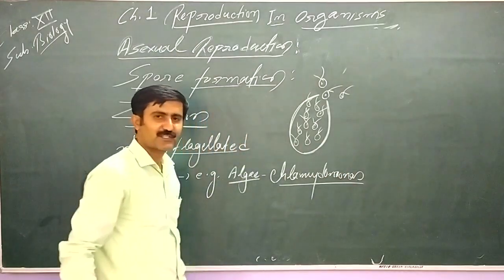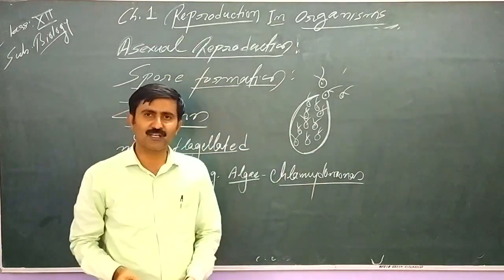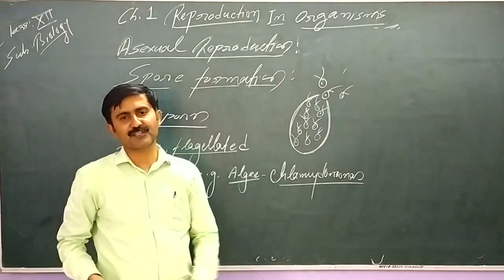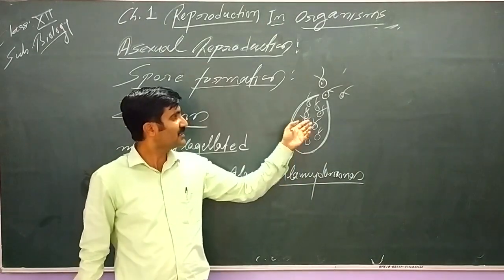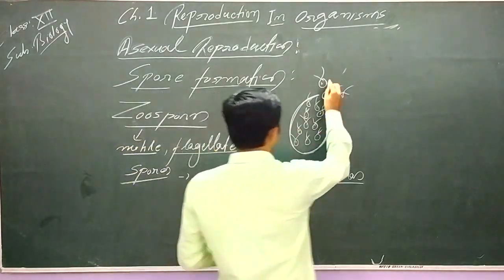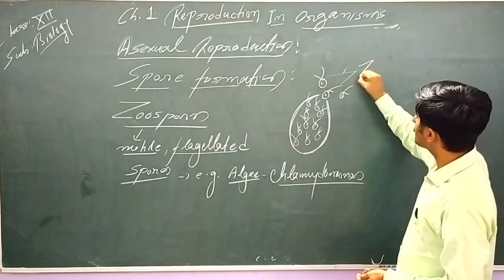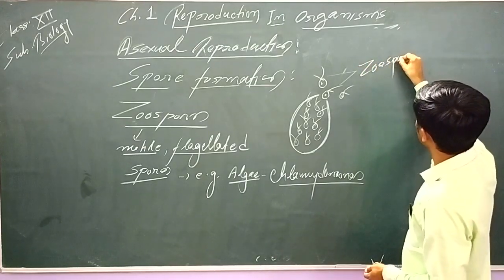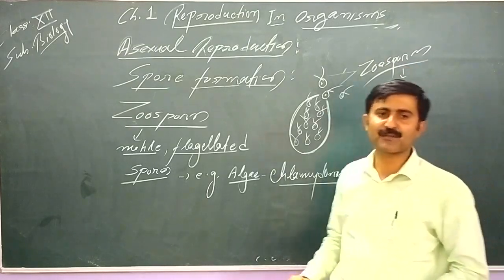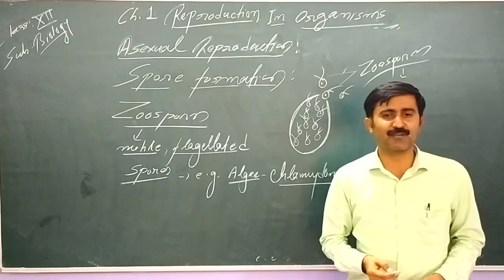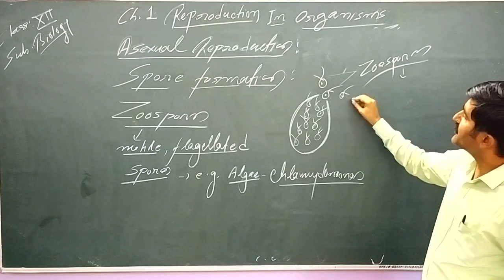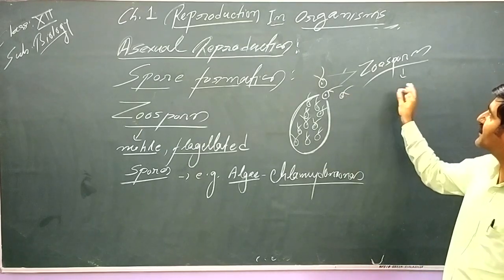Chlamydomonas is found in fresh water. So these zoospores help in dispersal. With the water current they disperse. They are motile, you can see them moving in the water with the help of flagella. Since they are motile, they help in dispersal. This Chlamydomonas is found in the aquatic habitat. And once they disperse, what happens? They germinate. Germinate means they grow directly into a new organism.